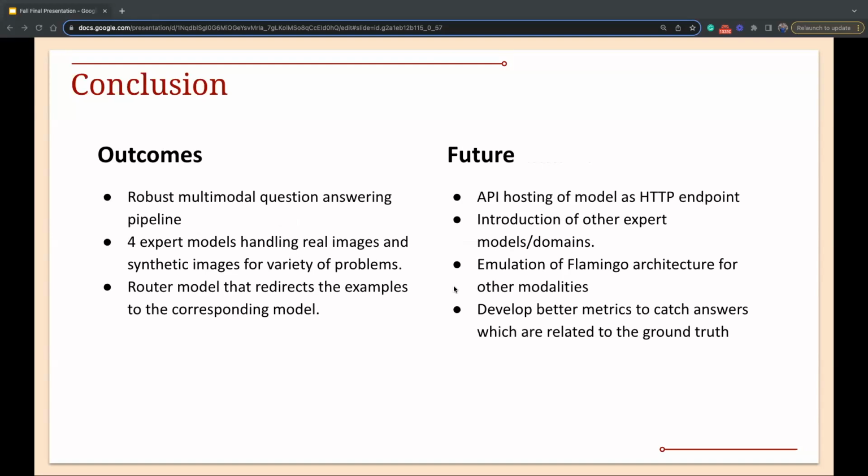To conclude, this semester we achieved building a robust multimodal question answering pipeline with 4 expert models that deal with real and synthetic images, and benefit with respect to spatial and numerical reasoning questions, along with implicit knowledge from large language models. We also tie the 4 models together into an entire pipeline by introducing a router model that routes the input to the corresponding output, thus benefiting from the advantages of each fine-tuned model. In terms of future work, we want to try hosting this as an HTTP endpoint and introduce other SOTA, state-of-the-art models with additional modalities.